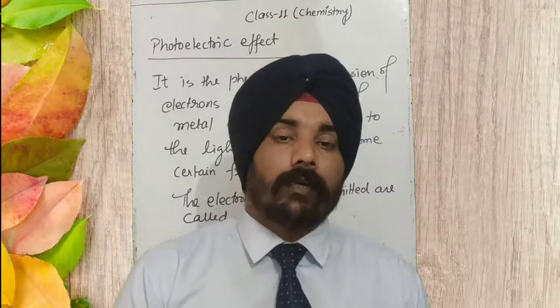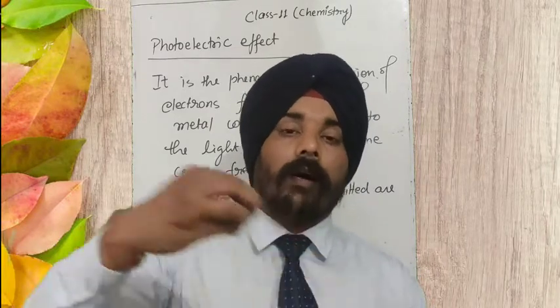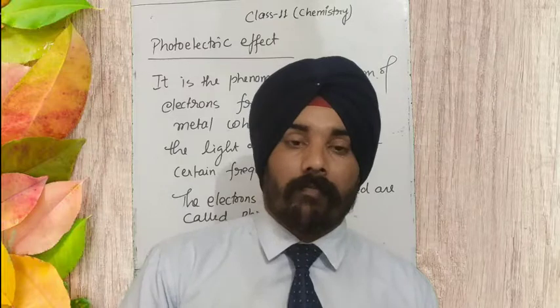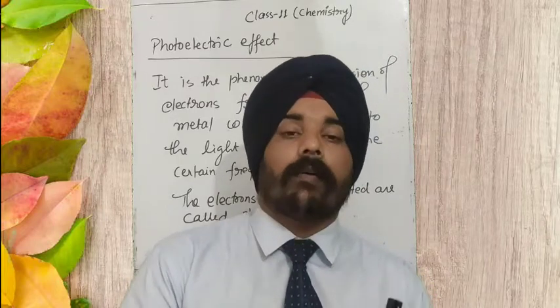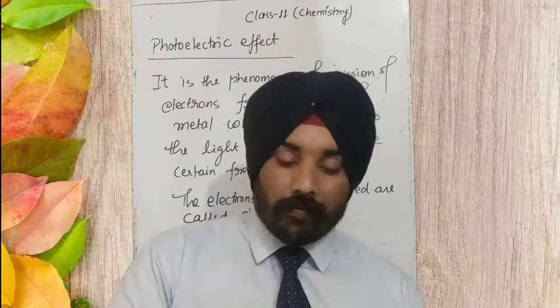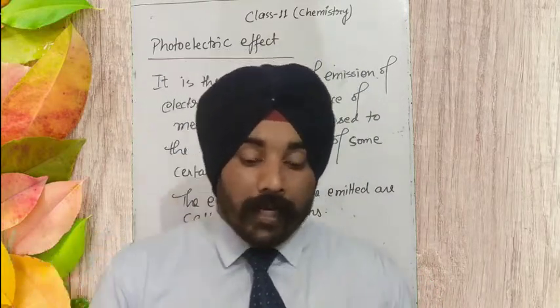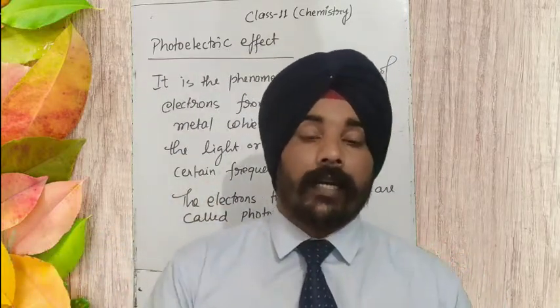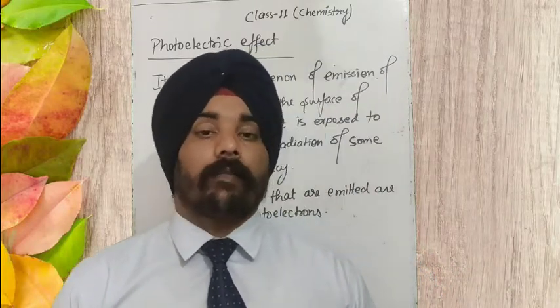Some amount of that energy is consumed by the electron to come out from the surface of the metal, because when the electron is coming out from the interior of the metal, it has to collide with the other electrons and the positive ions present inside the metal.